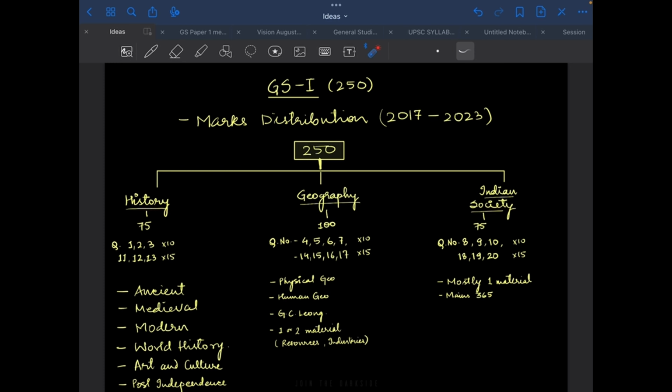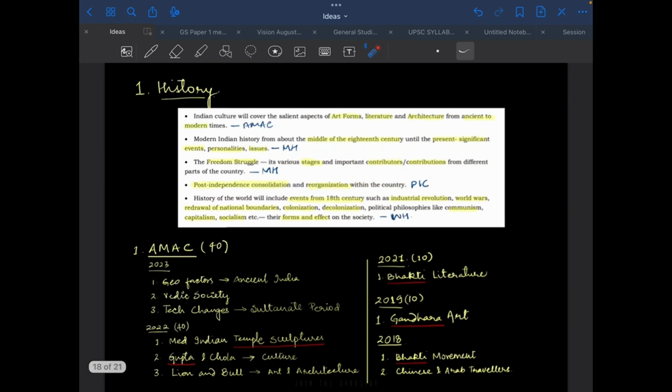Similarly, in geography also, we read two NCERTs for physical geography, two for human, some chapters from GC Leong, one or two materials for the resources and the industries part, which I believe is fair enough for 100 marks. Now, after we have broken down the paper marks-wise, we will take each subject and dissect it even more. So let us begin with history.